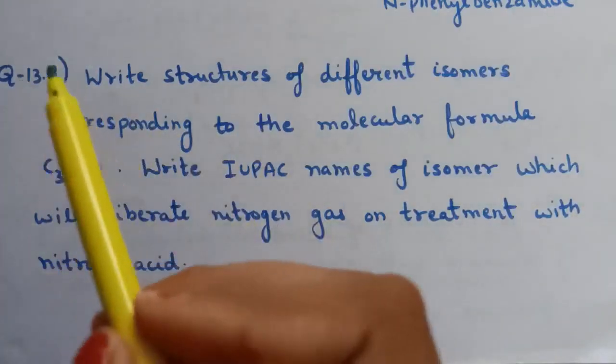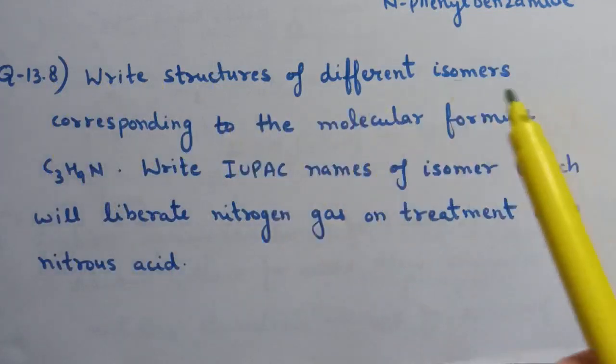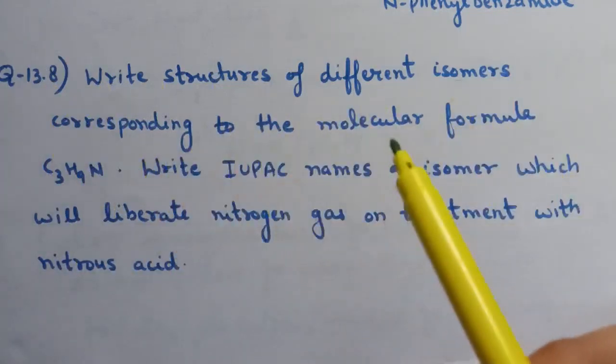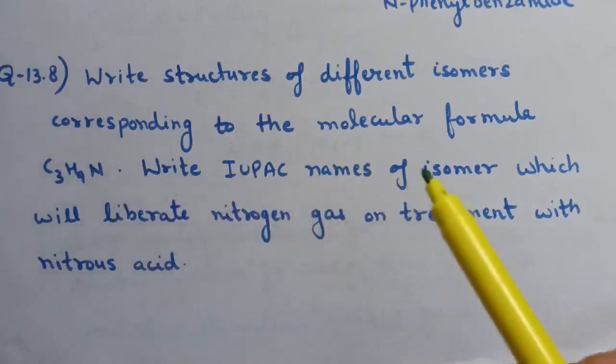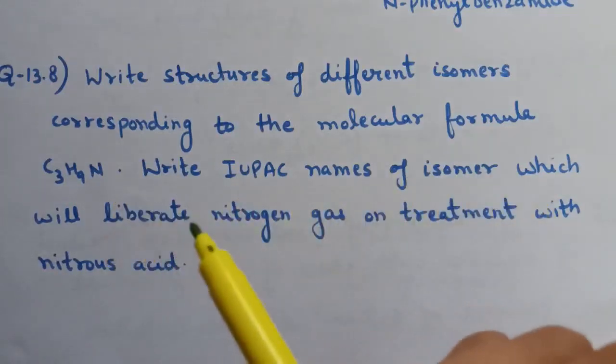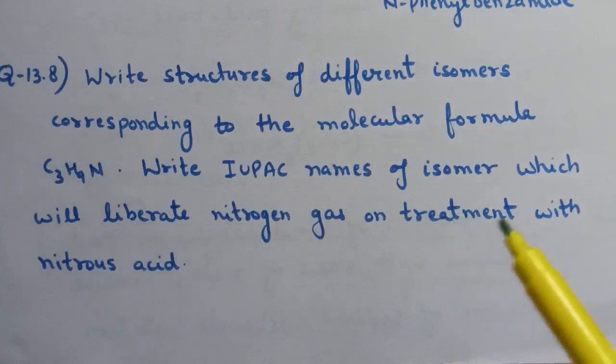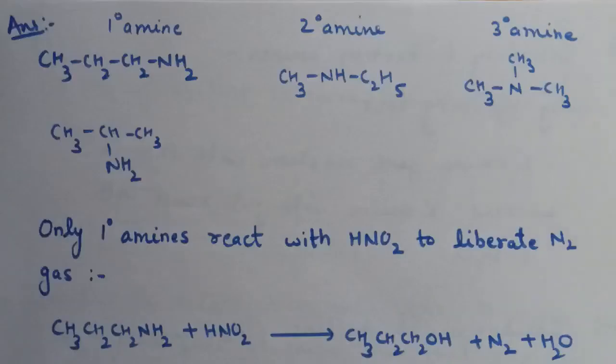Question number 13.8. Write structures of different isomers corresponding to the molecular formula C3H9N. Write the IUPAC names of the isomers which will liberate nitrogen gas on treatment with nitrous acid.